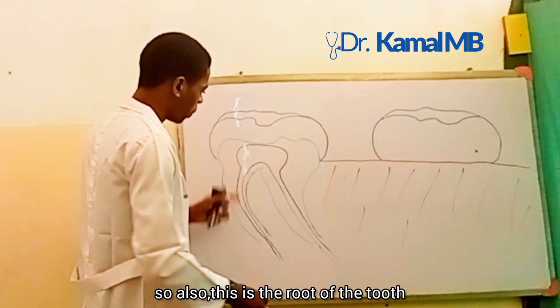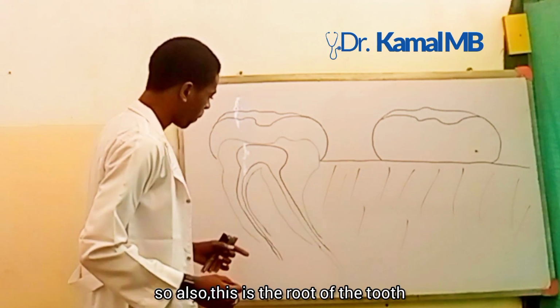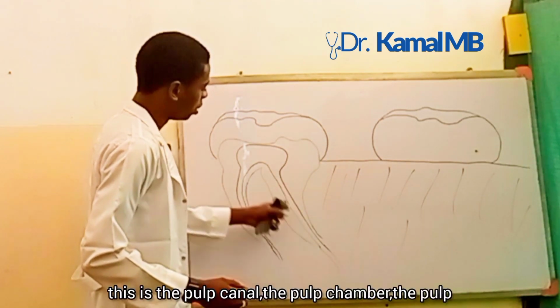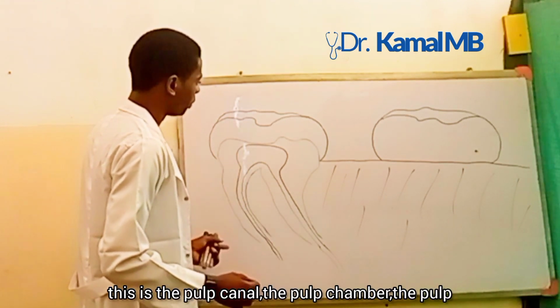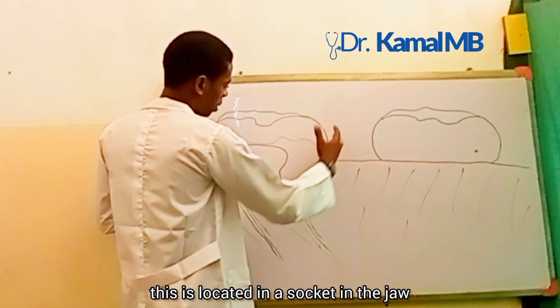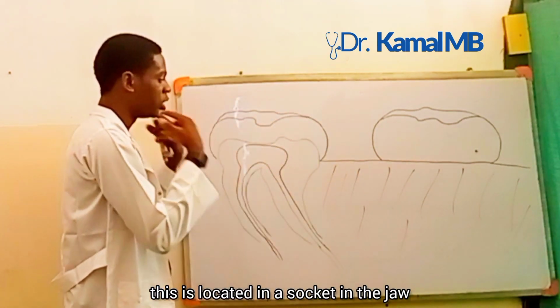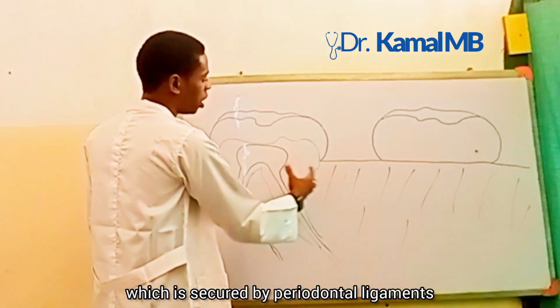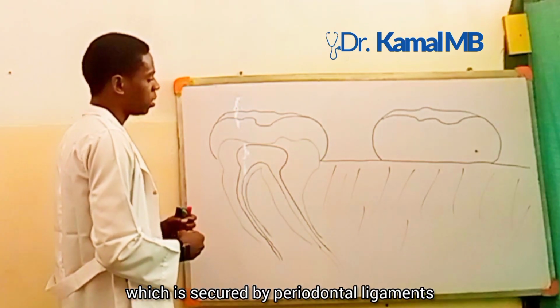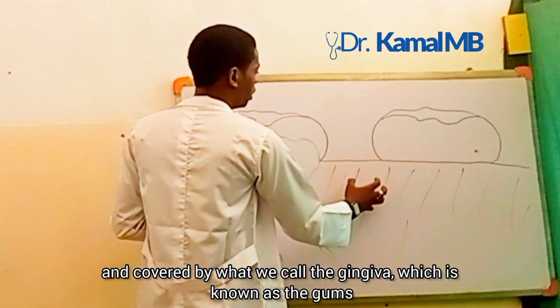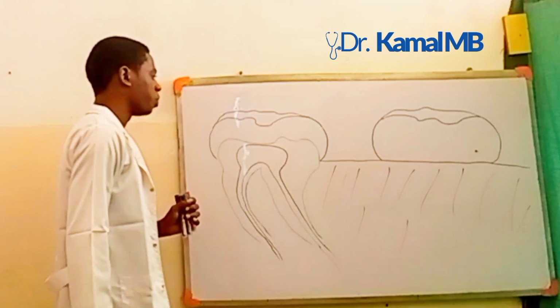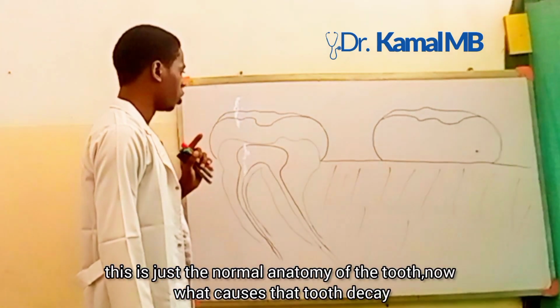Also, this is the root of the tooth. This is the pulp canal, the pulp chamber, the pulp, and this is located in a socket in the jaw, which is secured by periodontal ligaments and covered by what we call the gingiva, which is known as the gums. So this is just the normal anatomy of the tooth.